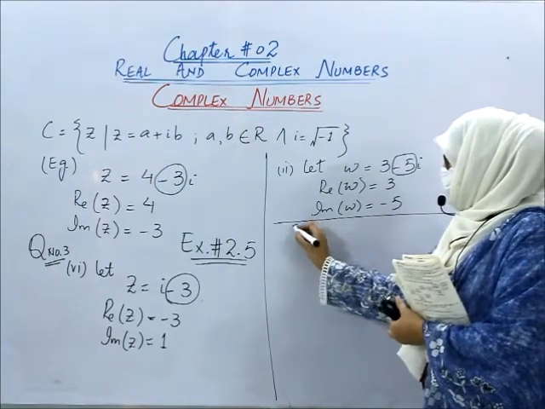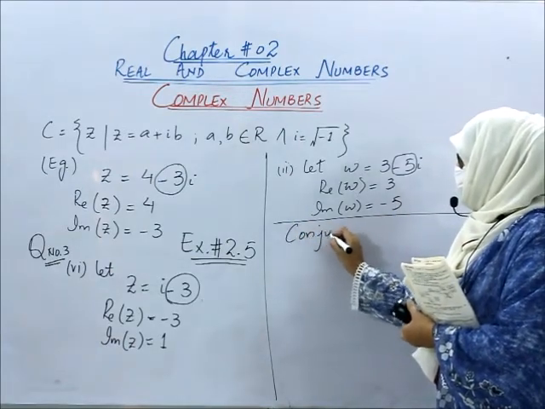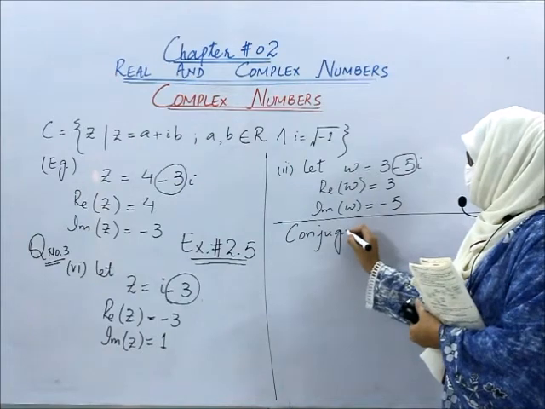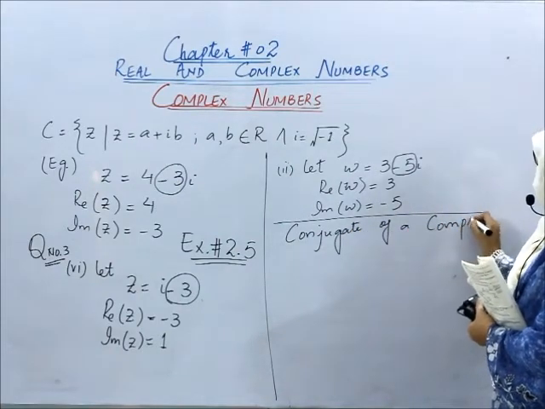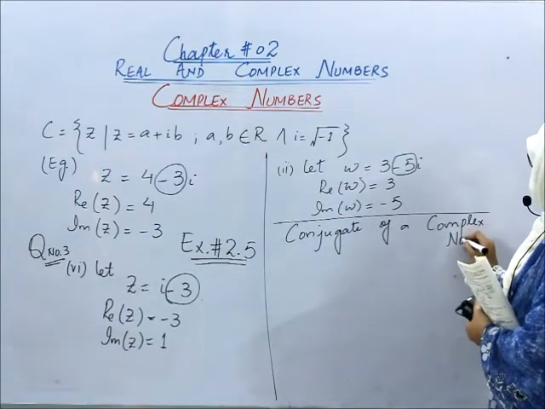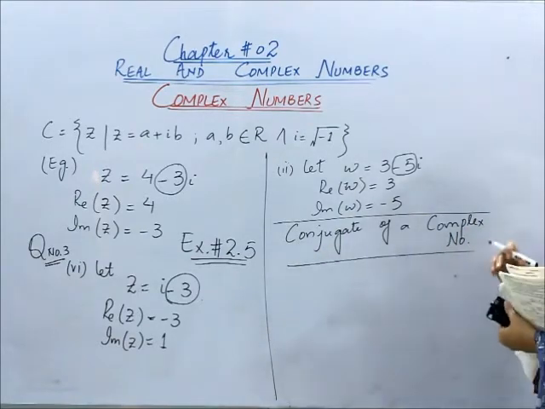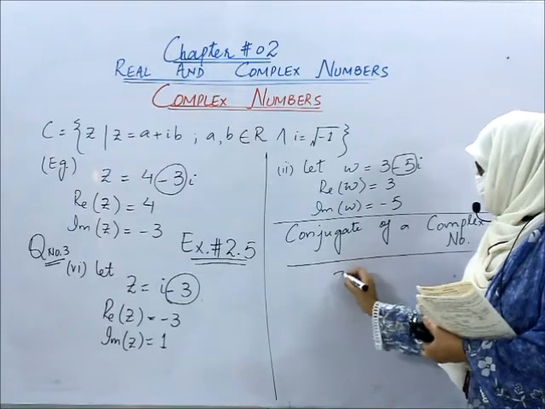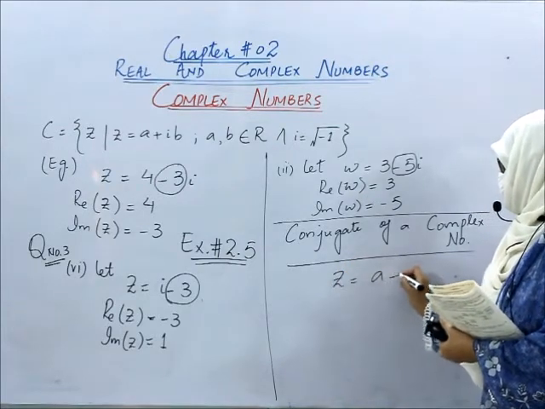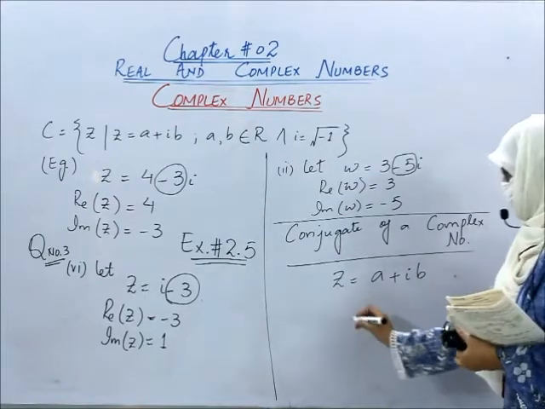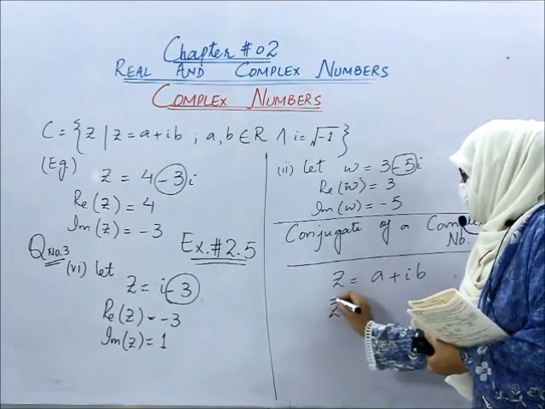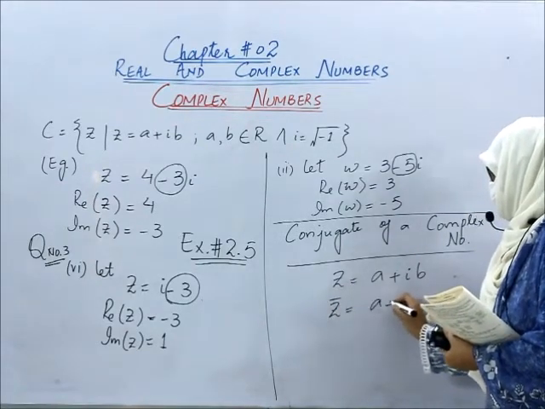Now we will study another term which is called the conjugate of a complex number. If a complex number is given to you, for example z is equal to a plus iota b, and we take the conjugate of this number, we will write a bar just above that number, like this.